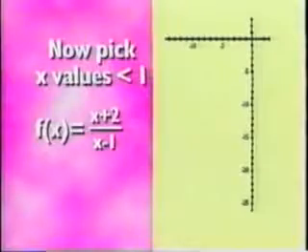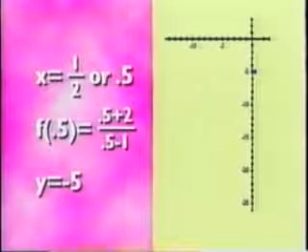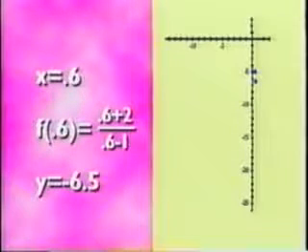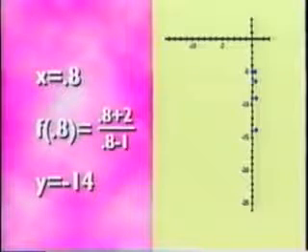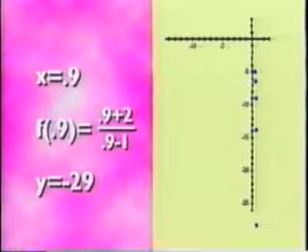For our example, so far we have only examined the graph on the right side of the break. But let's check out the other side. As before, we'll see what happens when x is near 1, but this time we will choose values that are less than 1. For x equals 1/2, we find y equals 2.5 over negative 0.5 equals negative 5. For x equals 0.6, y is negative 6.5. For x equals 0.7, y equals negative 9. For x equals 0.8, y is negative 14, and when x equals 0.9, y is negative 29.